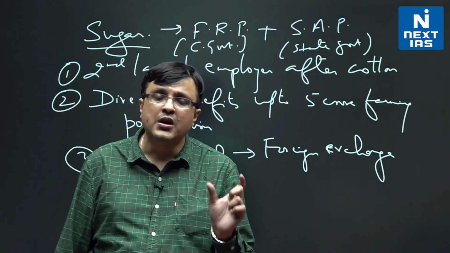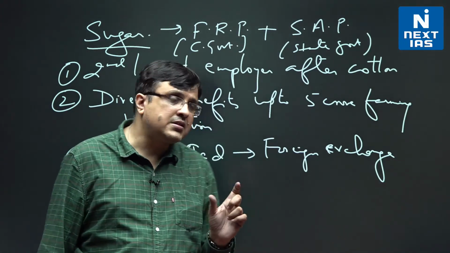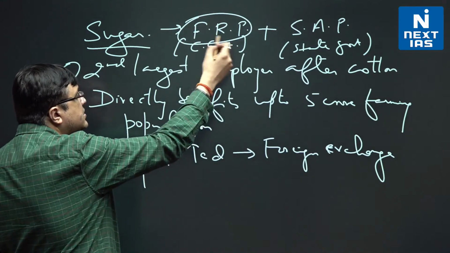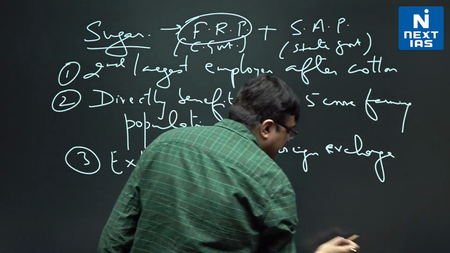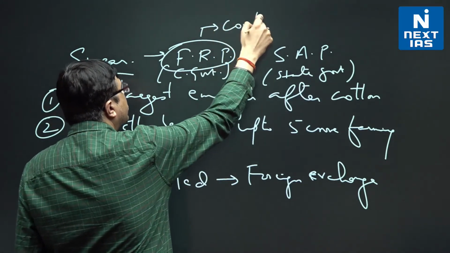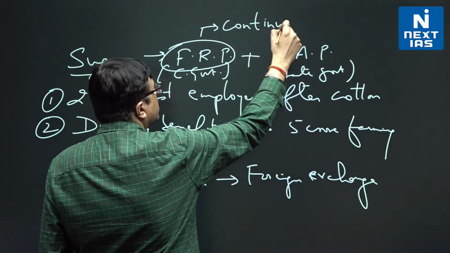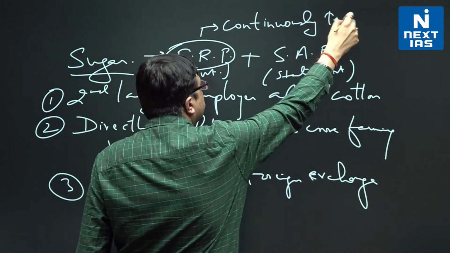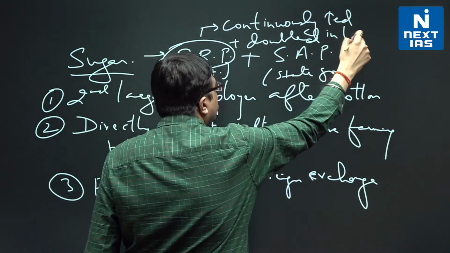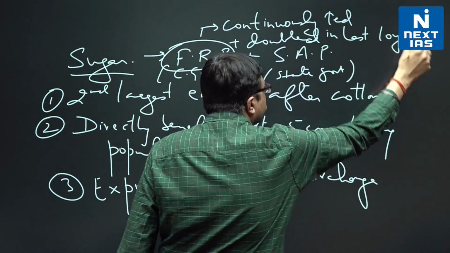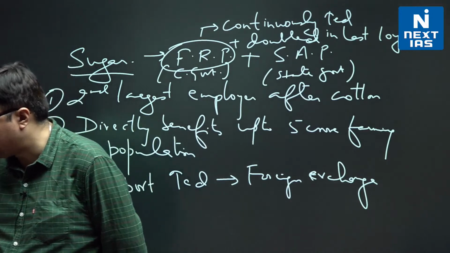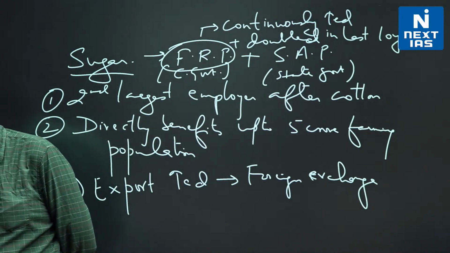Again, from prelims point of view, that is important to keep in mind. Two things: the fair and remunerative price that is announced by the government has continuously increased. There are two features in it that I need you to keep in mind. It has continuously increased and doubled in the last 10 years. Prelims के point of view से ये दोनों ही बातें आपको दिमाग में रखनी है. Continuously increased and doubled in the last 10 years from 145 rupees per quintal to 290 rupees per quintal.